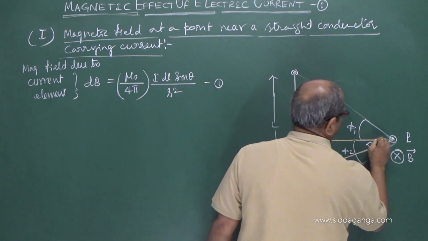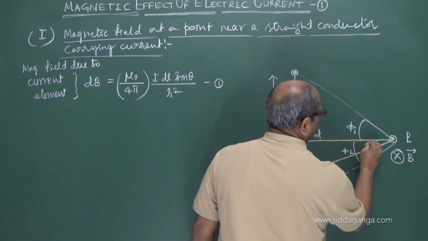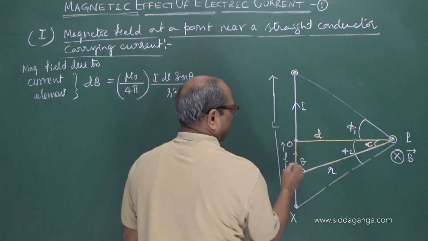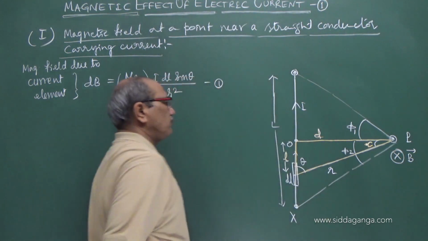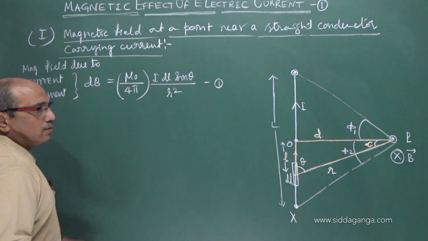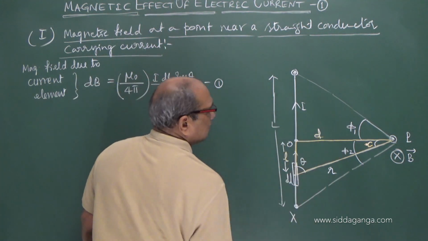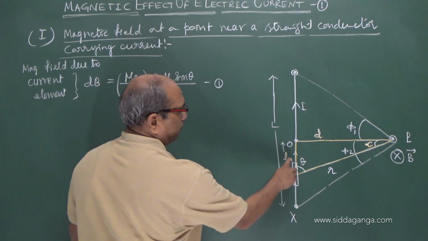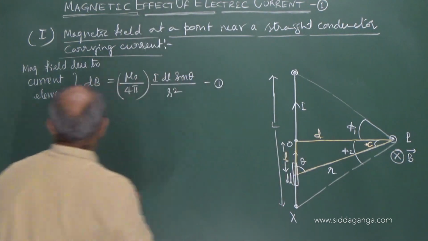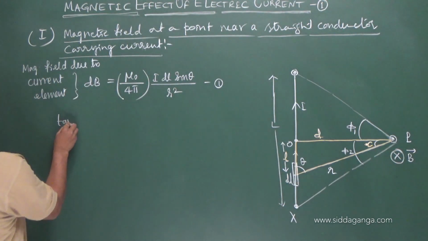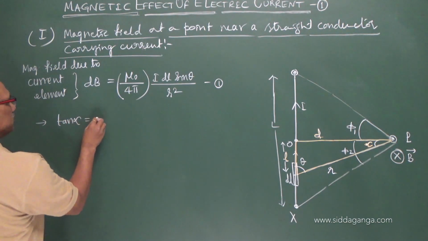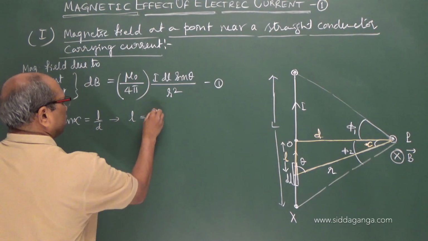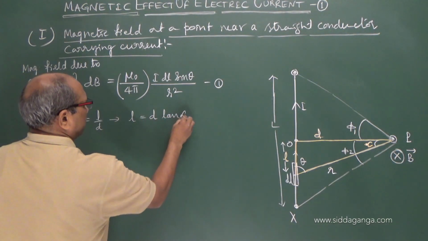This is the triangle, this is the angle alpha, this is D, and this is L. Now in that triangle OP, what is tan alpha? Tan alpha is L by D. The first point: tan alpha is L by D, or L is equal to D into tan alpha.